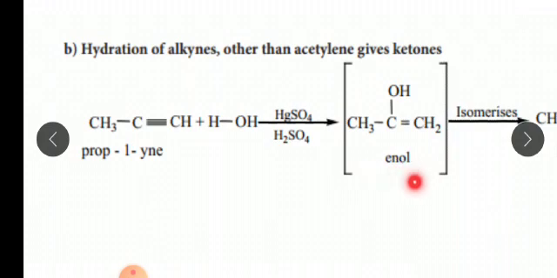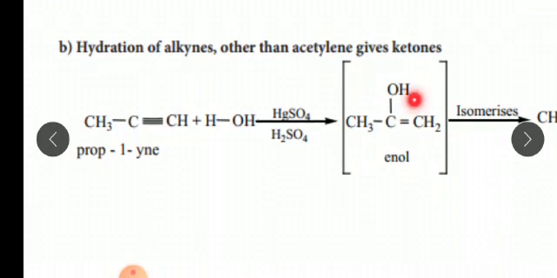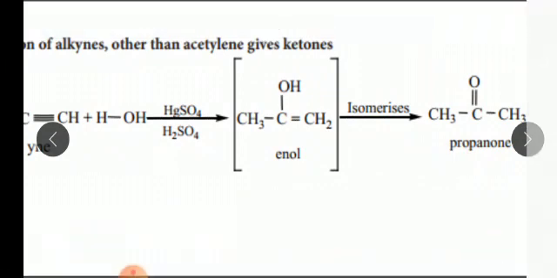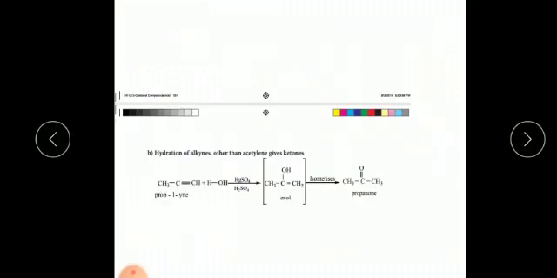This intermediate compound rearranges once again. How does it rearrange? The double bond gets shifted and the hydrogen of the OH shifts to the first carbon. So now we get CH3, C double bond O, CH3. This is known as the propanone compound.